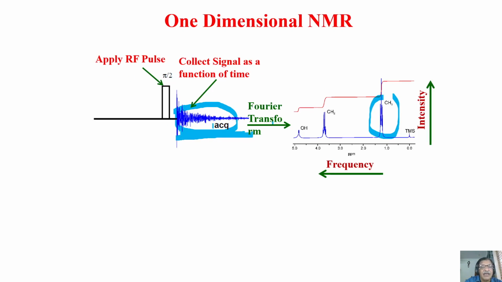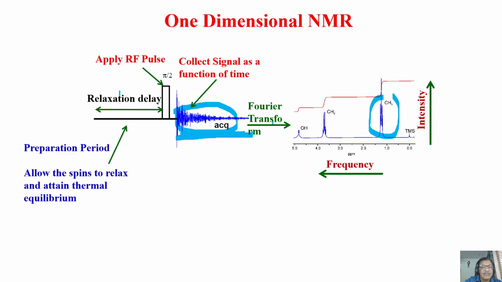How many time domains are there here? Only one time domain. In a single time domain, you are collecting the free induction decay and doing the Fourier transformation. This is called one-dimensional NMR because a single time period is there. A single Fourier transformation gives you a frequency spectrum like this. I will call this the relaxation delay. This is called a preparation period, and this is where spins are allowed to relax and attain thermal equilibrium. Afterwards, you apply an RF pulse, collect the signal here, and I call this the detection period.